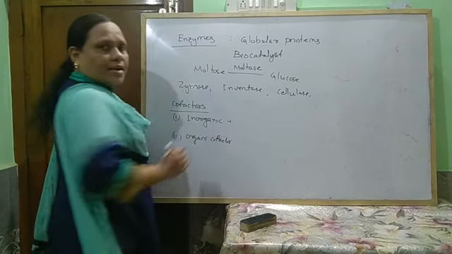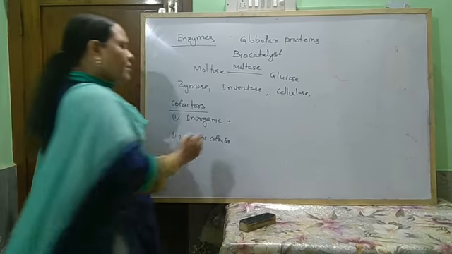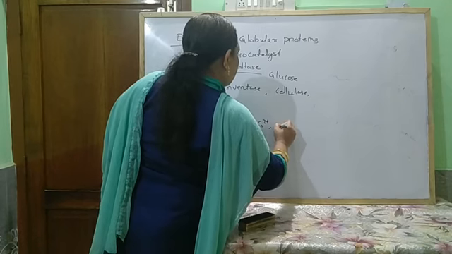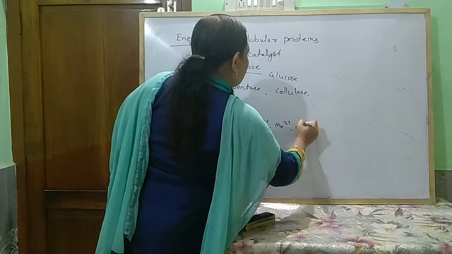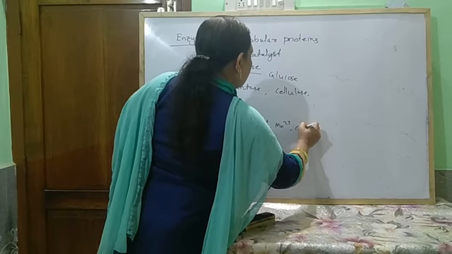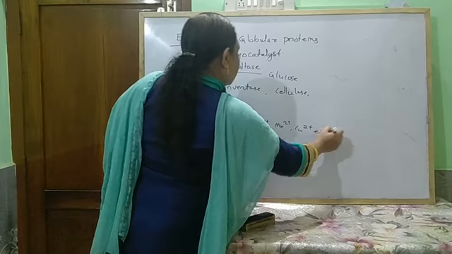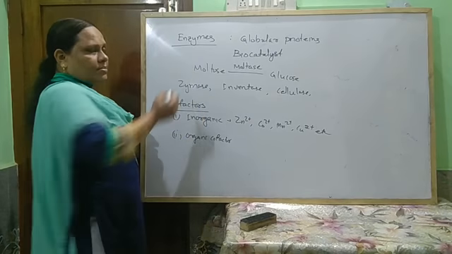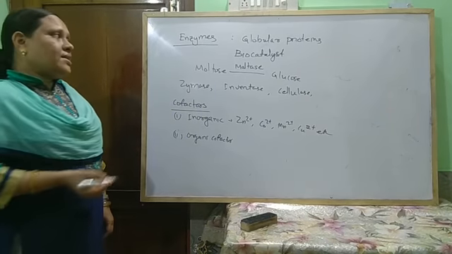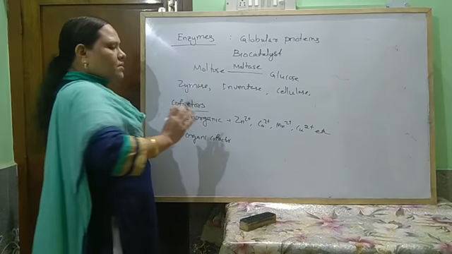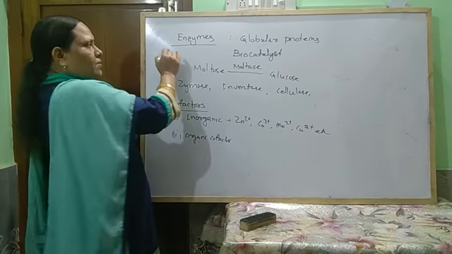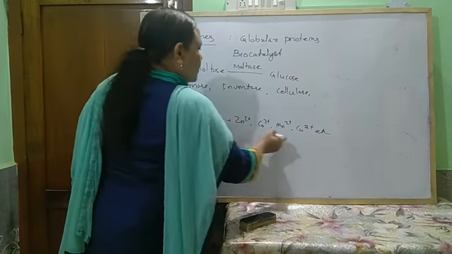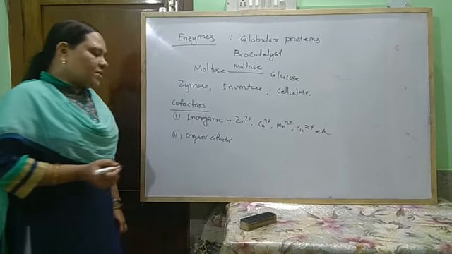Inorganic cofactors are different metal ions like zinc, cobalt, manganese, copper, etc. These are metal ions which are connected with the enzyme to increase its activity. To increase the activity of the enzyme, some other non-protein groups are joined with it, that are known as cofactors. So these are some inorganic cofactors.